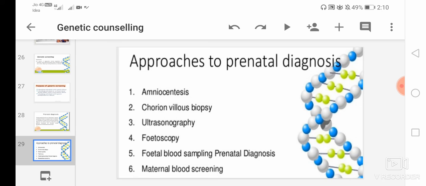The main goal of prenatal diagnosis is to assess the pregnancy, to determine the specific risk to the fetus, to educate the family about the diagnosis, likely outcomes, potentials, and management options, and to provide psychosocial support and follow up to the families. There are certain approaches to prenatal diagnosis which we will discuss one by one: amniocentesis, chorionic villus biopsy, ultrasonography, fetoscopy, fetal blood sampling, and maternal blood screening.